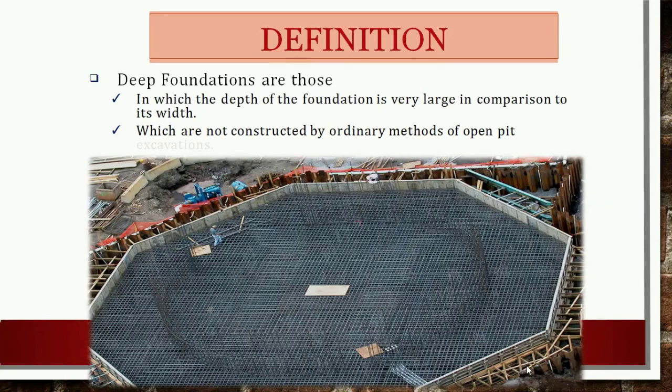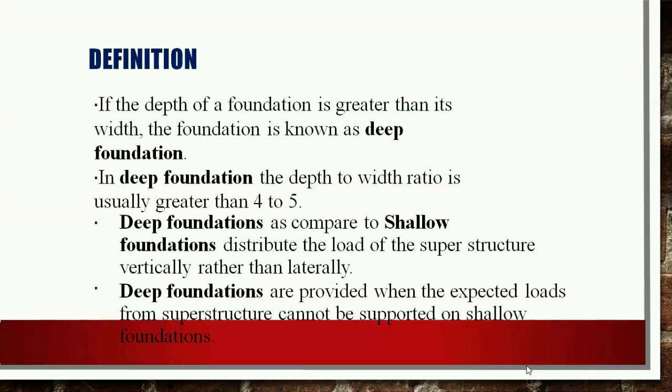The basic difference between deep foundation and shallow foundation is that in case of the deep foundation, the depth of the foundation is greater than its width, and in case of the shallow foundation, the depth of the foundation is less than its width. So if the depth of the foundation is greater than its width, the foundation is known as the deep foundation.